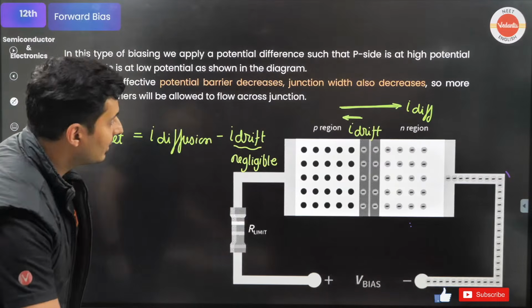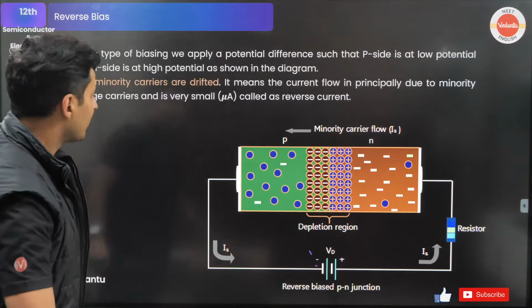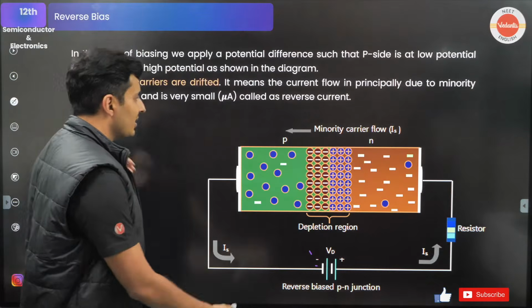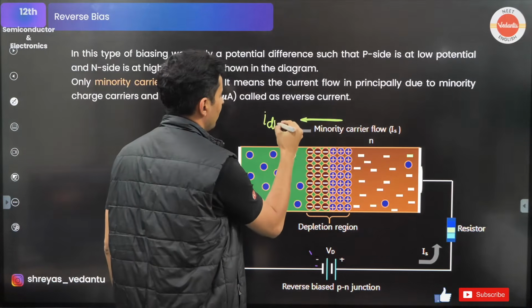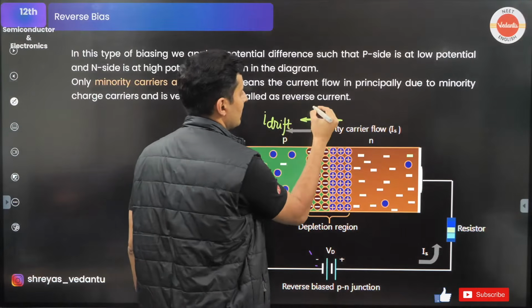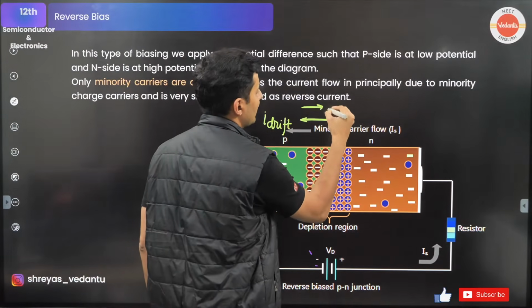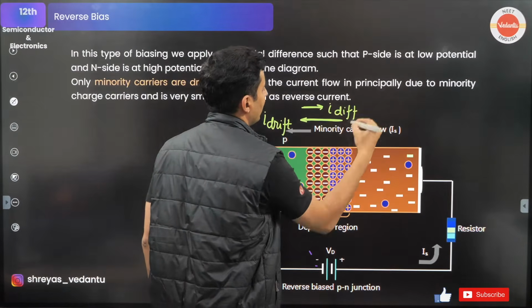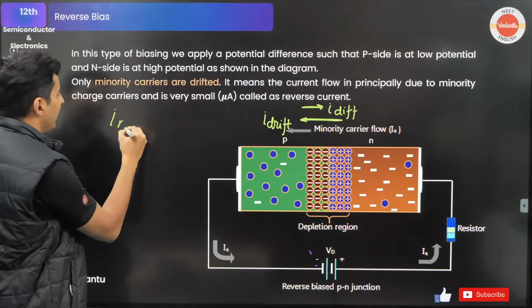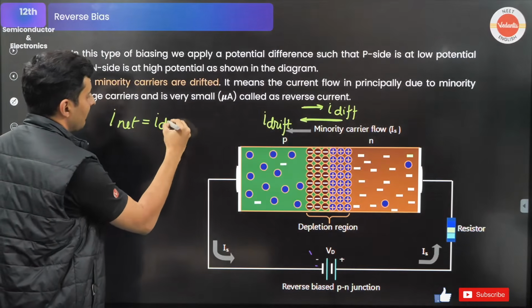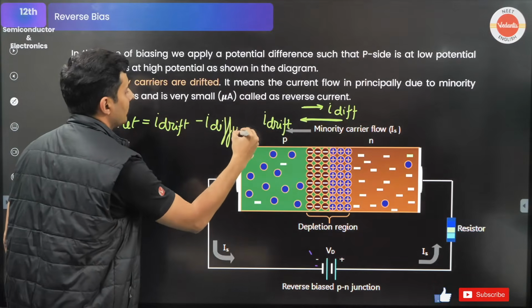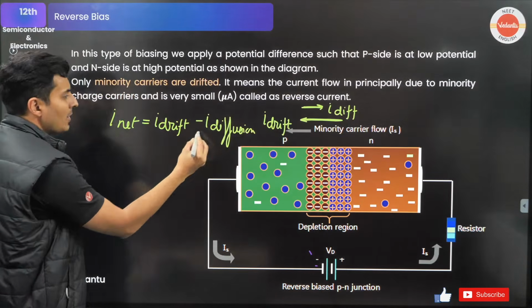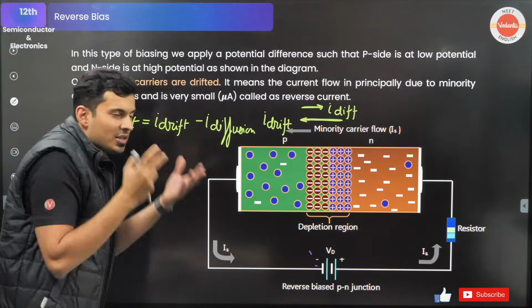But in the reverse bias, you are going to see that the drift current will be like this. The diffusion current will be small. So the net current will be the drift current, which is higher, minus the diffusion current, but usually the drift current itself is so small.